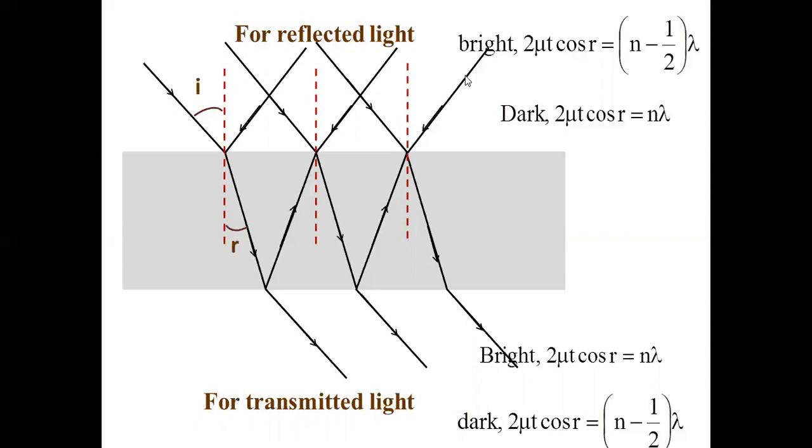When will the reflected light become bright and dark? This one. When will the refracted light become bright and dark? For this condition. It is just interchanged, you see. Whatever is dark here, we will see bright here. Suppose you go into water and look into the oil layer, it will appear bright wherever it appears dark in the reflected light. So exactly the opposite case.